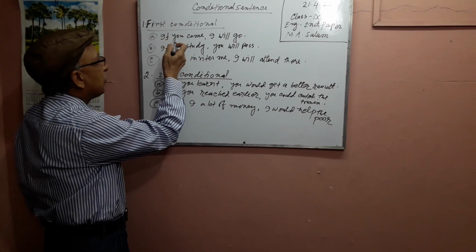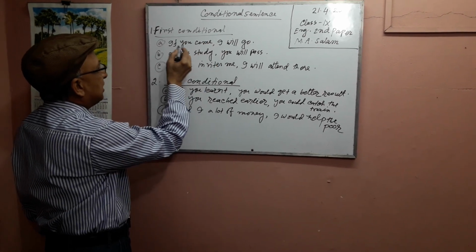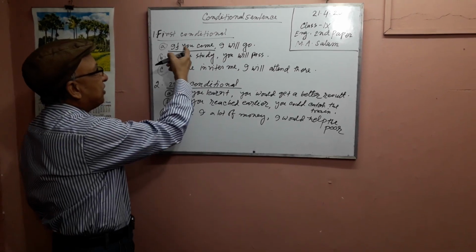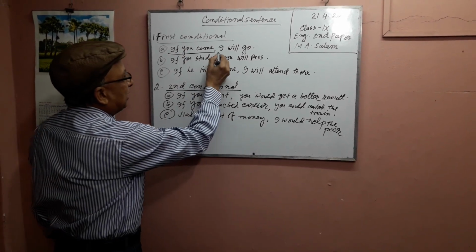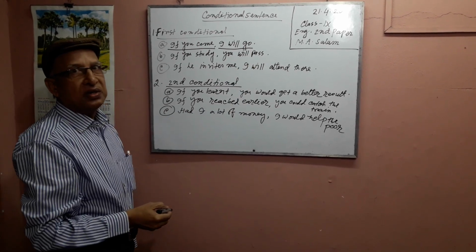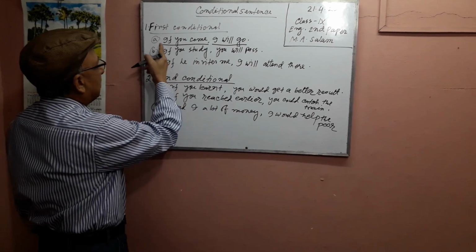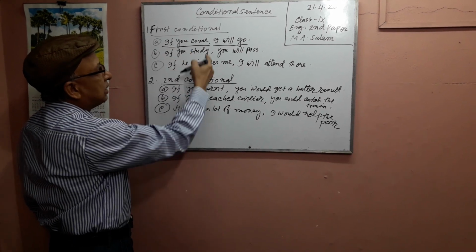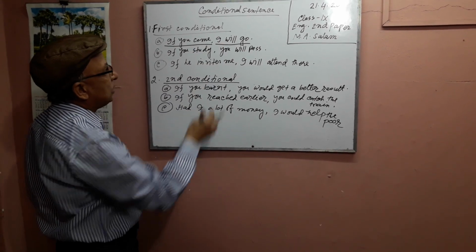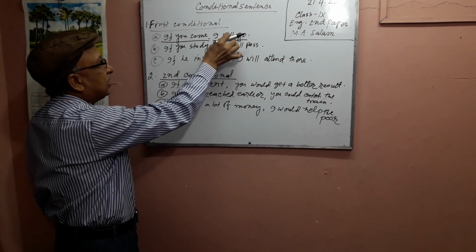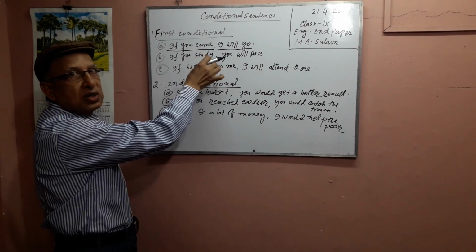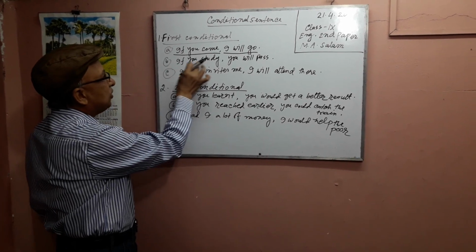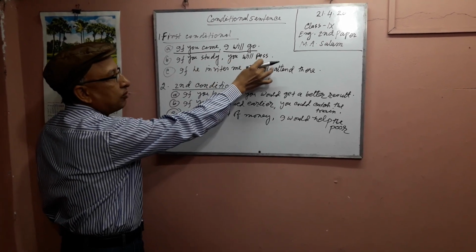We see here the first conditional sentence. If you come, it is present indefinite tense, and the result is future indefinite tense. The structure is if plus subject in present indefinite tense, and the result clause in future indefinite tense. This is the first conditional sentence. Next example: if you study, you will pass.